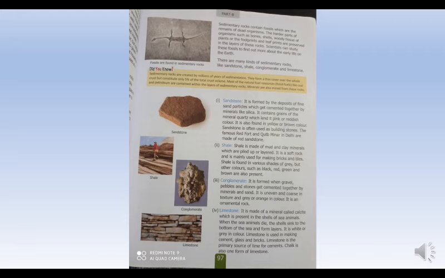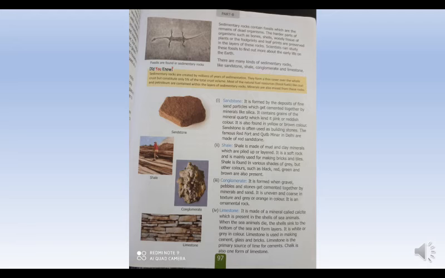Now, conglomerate. It is formed when gravel, pebbles and stones get cemented together by minerals and sand. It is uneven and coarse in texture and grey or orange in color. It is an ornamental rock.